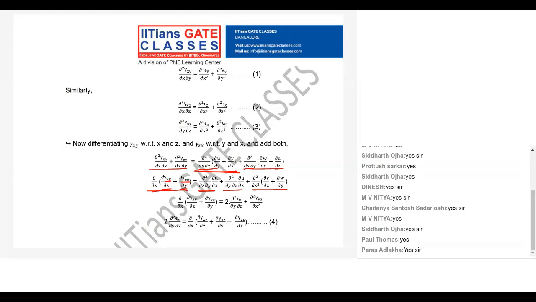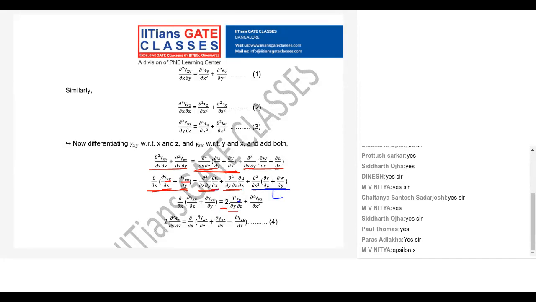Right, now here again you can see this term coming from here and this, and then rearranging derivative. So you can see it is 2 times dou square dou y dou z of dou u by dou x. What is dou u by dou x? It is epsilon x. Okay, now here this is the last term. What is dou v by dou z plus dou w by dou y? It is nothing but your gamma yz.